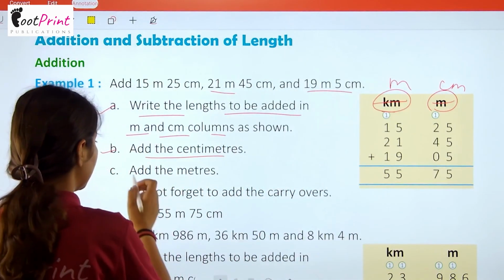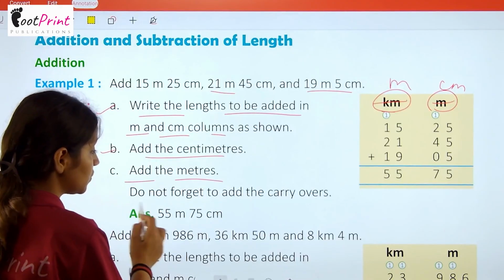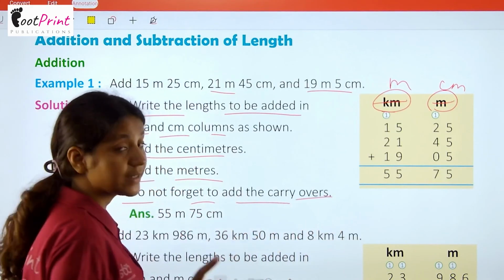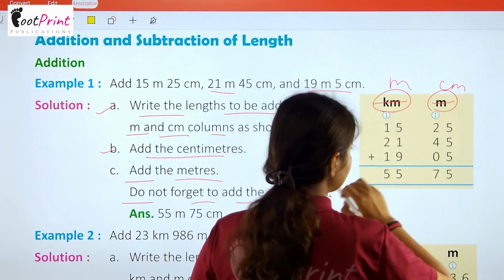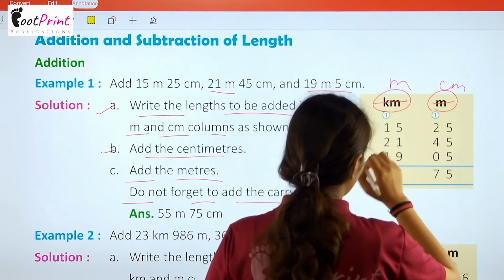Okay. Then you have to add the meters. Do not forget to add the carryovers. आपको carryovers भी add करने हैं. So अब आपको यहाँ पे meter को add करना है. So this is 1 and 5. Then 1.